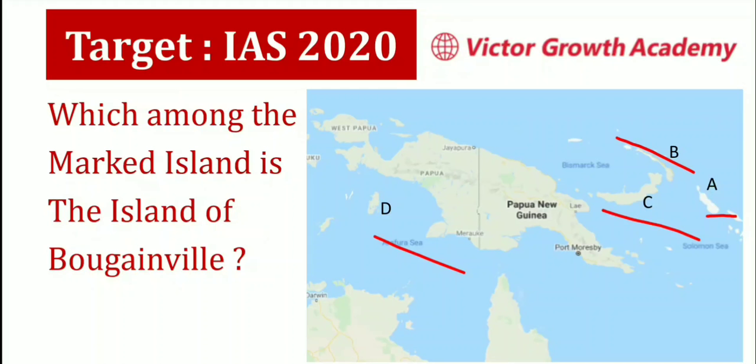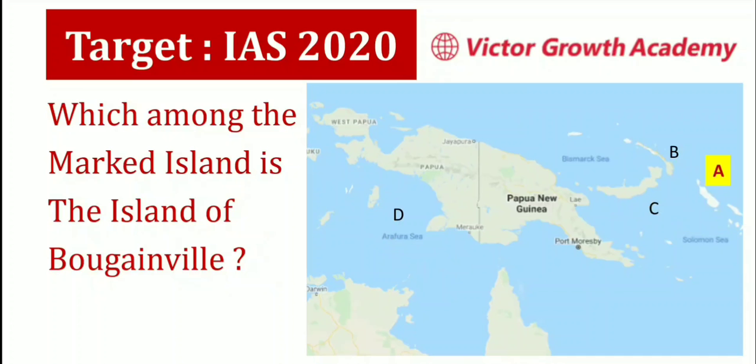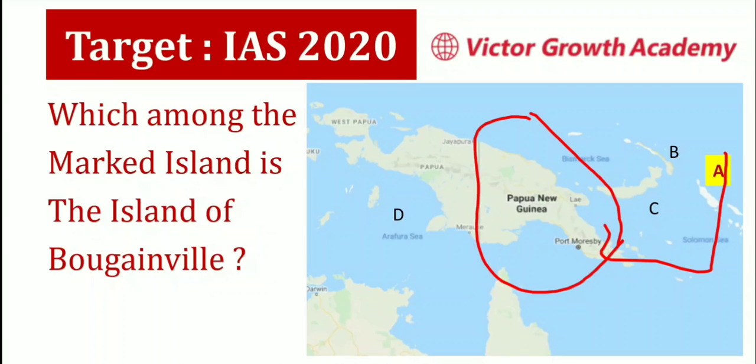So mark the answers, and my answers are 5, 4, 3, 2, 1. Yes, the answer is A. This is a part of Papua New Guinea. This is one country called Papua New Guinea, and these are its islands, including this Bougainville.